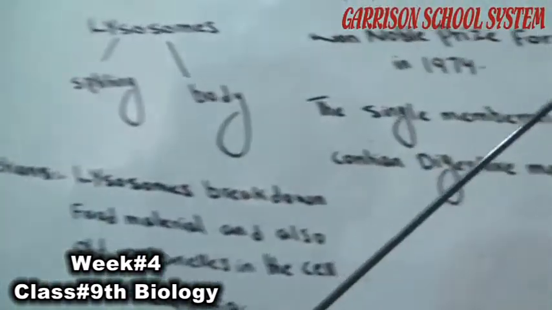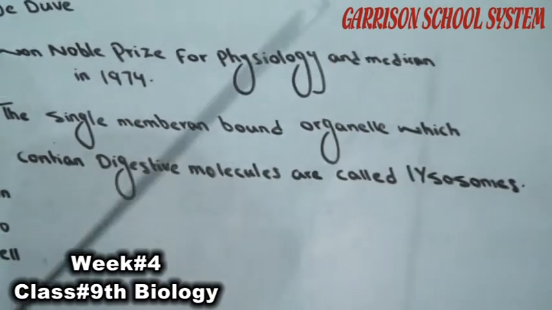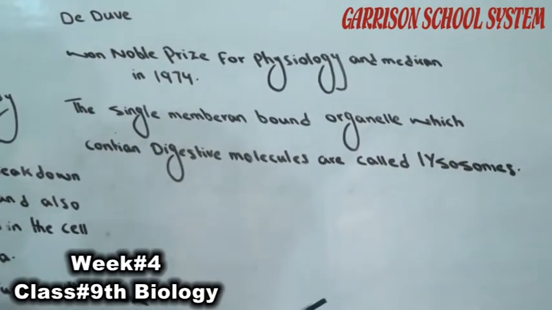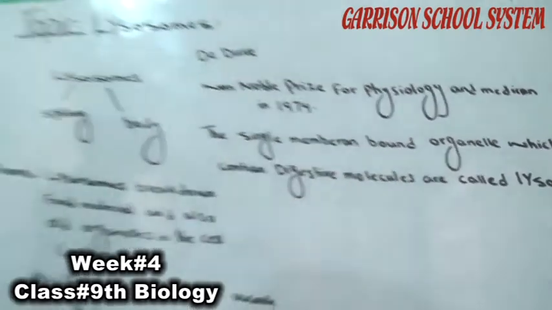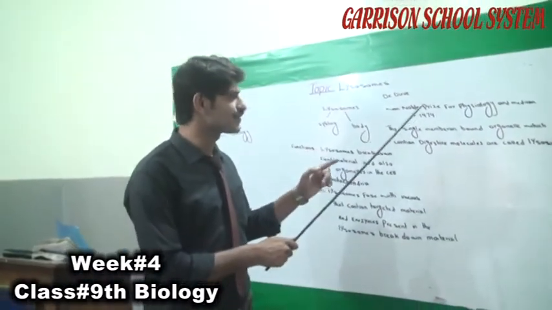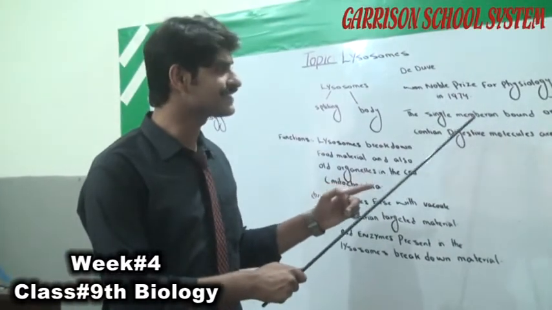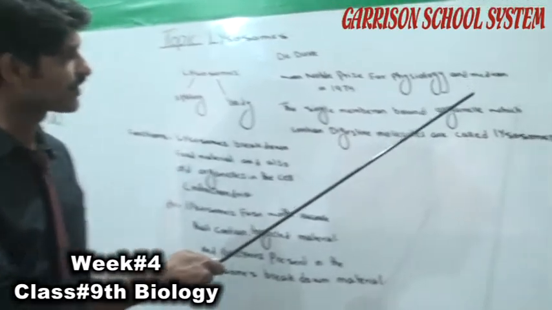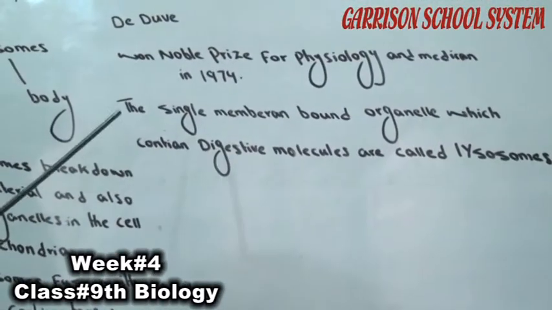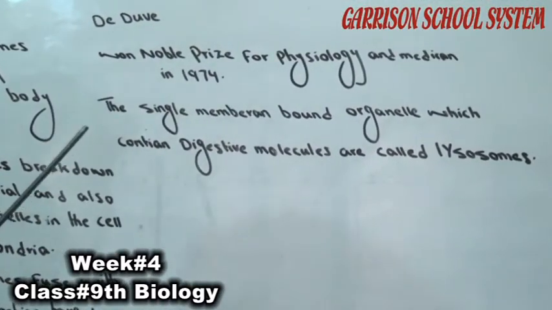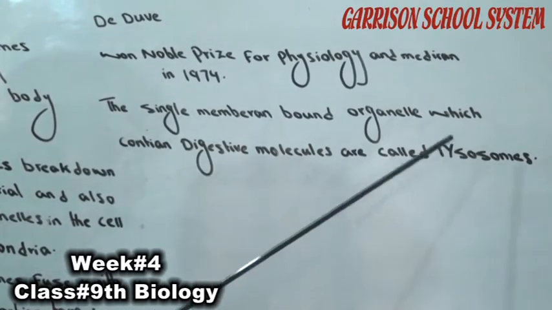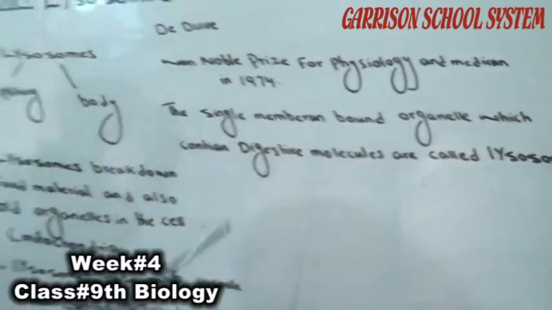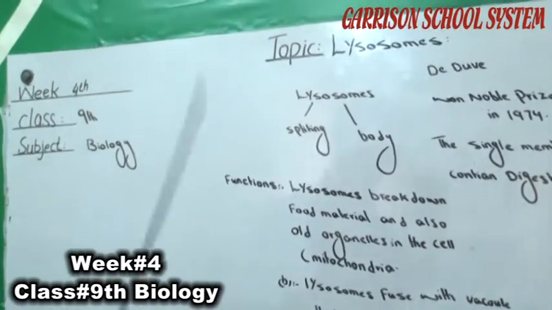The single cell membrane bounded organelle which contains digestive molecules is called lysosomes. Lysosomes are small membrane bound organelles, but they are single membrane bounded organelles which contain strong digestive molecules. Now, function of lysosomes.